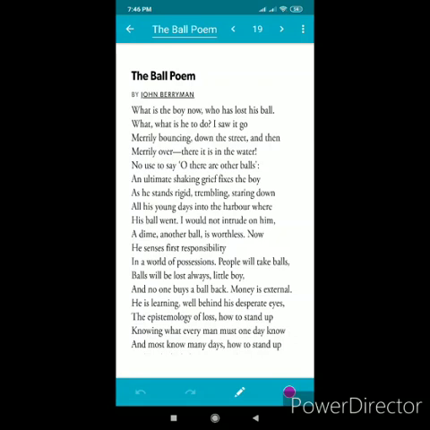Look at the first two lines, what. Here the poet starts the first and the second line with what to arouse the curiosity of the reader about the reaction of the boy to the loss of the ball. Then look at the third and fourth line, merrily. Here, each of these two lines begins with merrily to present the ball moving away happily, which is contrasted with the sad mood of the boy.